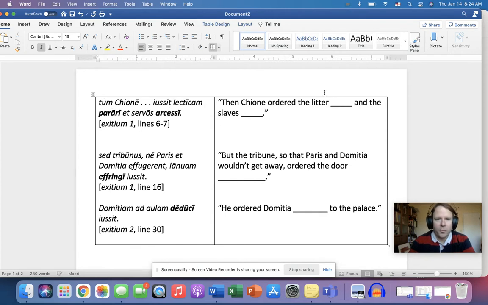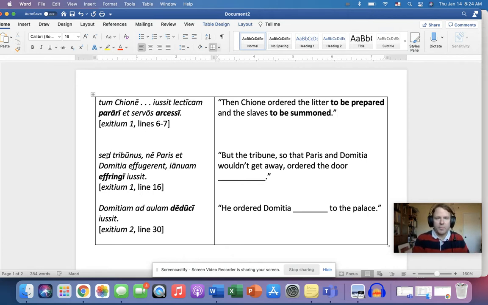So what we're going to say here is she ordered the litter to be prepared and the slaves to be summoned. Okay, for this next one, effringi. This comes from the verb that means to break down. The basic verb is effringo, effringere, effregi, effractus. This is where we get the word fracture, like if you fracture a bone, it means it's a small break, right?